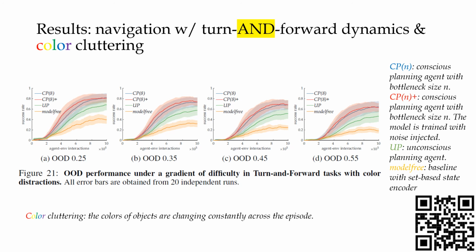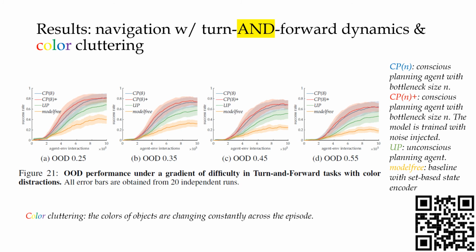And now we show another set of results, including the navigation with turn and forward dynamics, also with color cluttering. In this set of experiments, the color of the objects is constantly changing across the episode. Therefore, the agent has to learn to ignore these distractions while being able to finish the task.